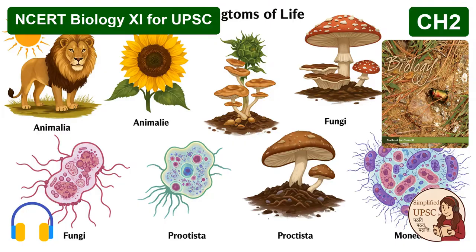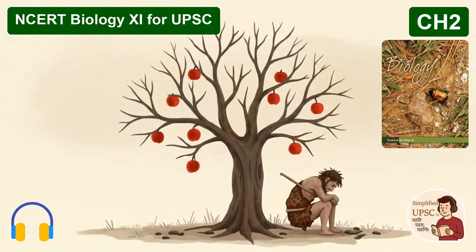And our deep dive gives the clear answer. We confirm that Nostoc, which is a cyanobacterium from kingdom Monera, has heterocysts and fixes nitrogen. That makes it a powerful biofertilizer. Whereas Agaricus, the mushroom, is a fungus. It doesn't fix nitrogen. Not at all. And Spirogyra is an alga. So connecting that specialized cell in Monera to a global agricultural practice, that's the payoff of studying this level of detail.